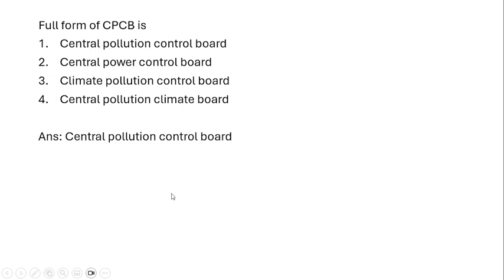And then in the case of territories, who will be involved is the SPCB. SPCB is the State Pollution Control Board and CPCB is the Central Pollution Control Board.